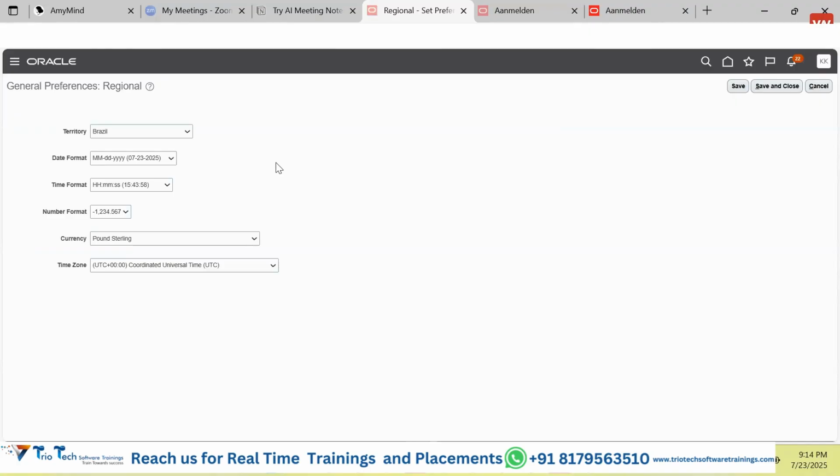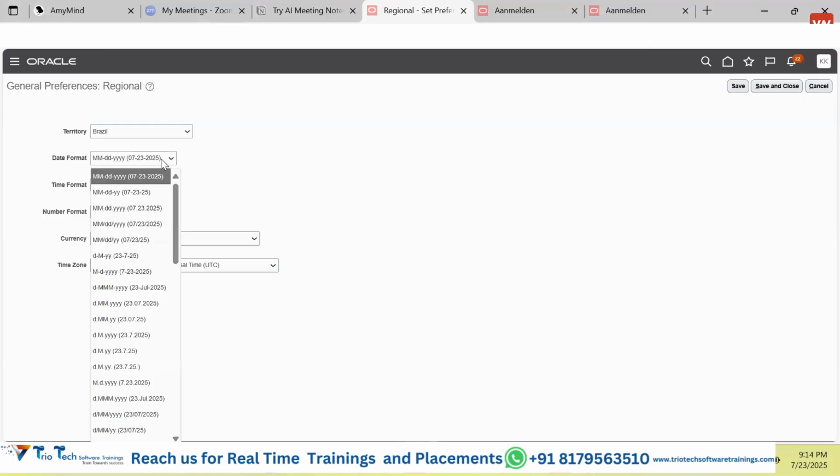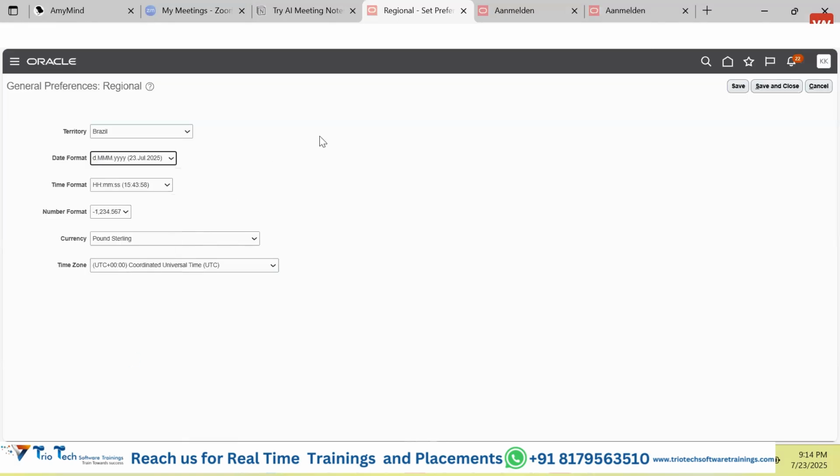application, maybe the invoice date, order date, purchase date, date of joining, date of birth, date of termination, any date which is coming into this software, I want that date to be appearing in one specific date format. What is that format, guys? I want that to be appearing not in MMDDYYYY format, but in this other format. Or I want that to be appearing in this particular format. So we will select this particular format and click on save and close.